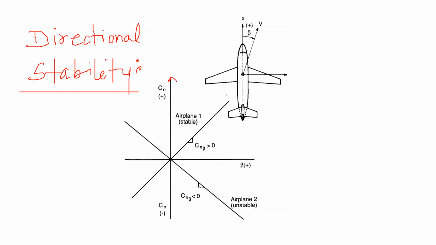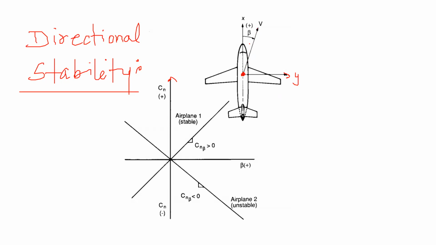So in this photograph, you see an airplane, and this is the x-axis that is attached to the center of gravity of this aircraft. This is the x-axis along the fuselage, and this is the y-axis of the aircraft, and this is the direction in which the aircraft is flying currently.